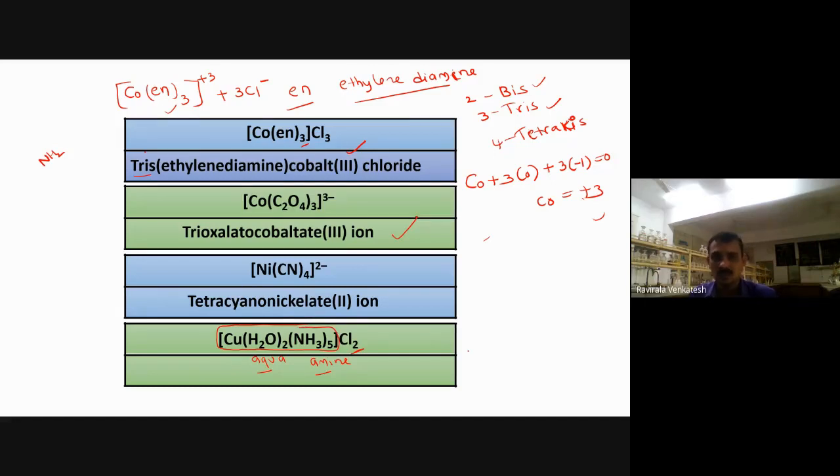Because you observe here, how do you write it: copper, H2O taken 2 times, NH3 taken 5 times, and plus 2 moles of Cl minus. The charge of this one will be plus 2 here. So definitely it is a cationic complex. If the complex compound is a cation, you start with the ligand nomenclature. You can start from the ligand. So there are 2 ligands.